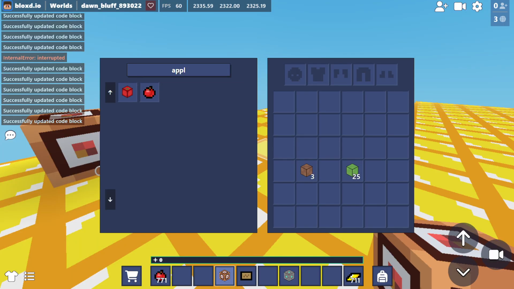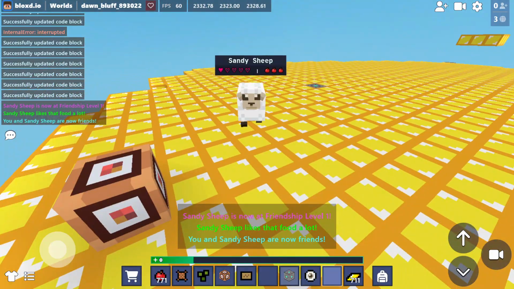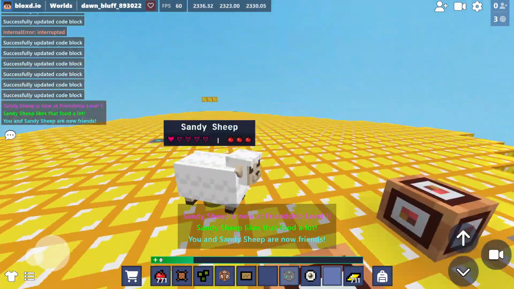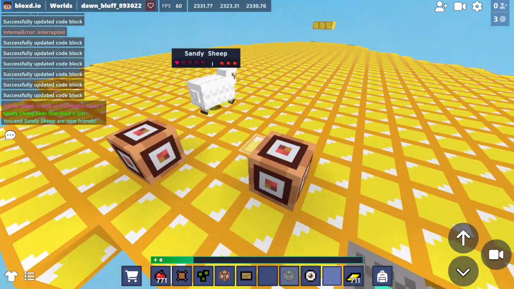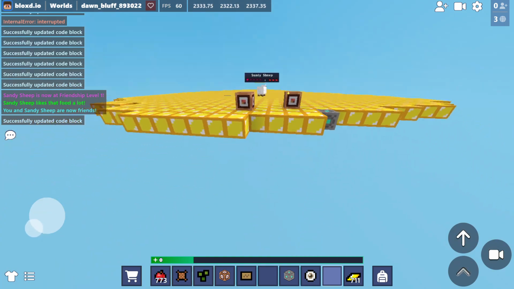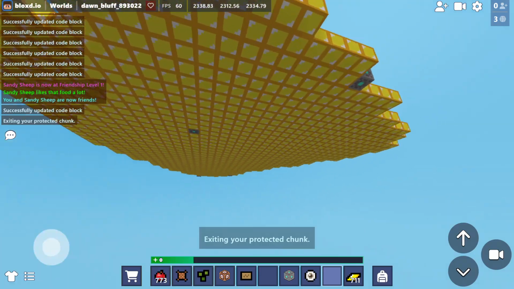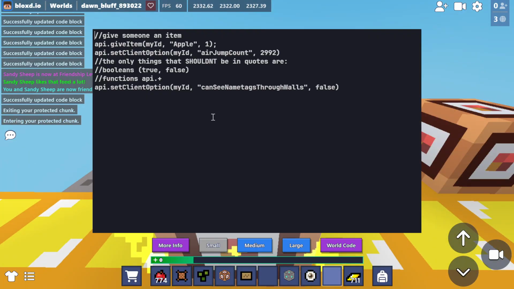If I spawn a sheep and I feed it and tame it, and then go under, we won't be able to see the name tag, right? See? That's what I mean by booleans. It's just true or false, basically.